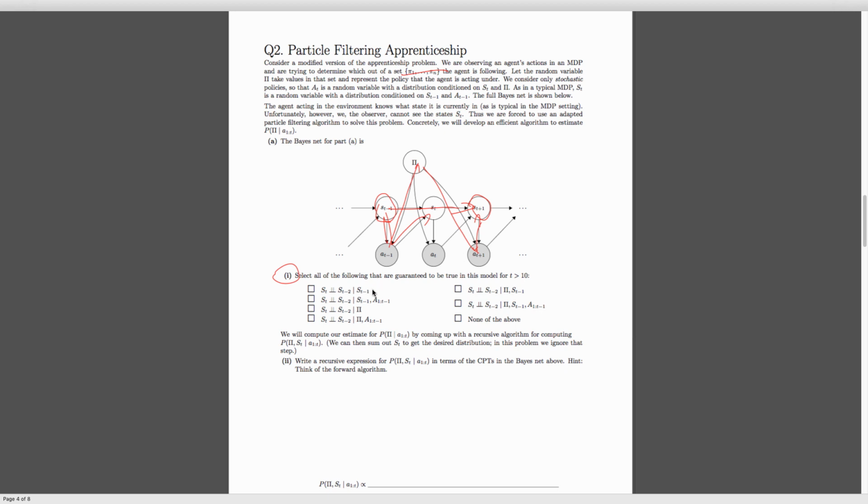If we just observe S_{t-1}, we still have a path through the policy over here. If we observe both S_t and A_t, we actually can't even get to the policy node over here because we've blocked off basically everything from S_{t-1}. So this will give us independence. If we observe just the policy, we could do it through the states, so that doesn't work out.